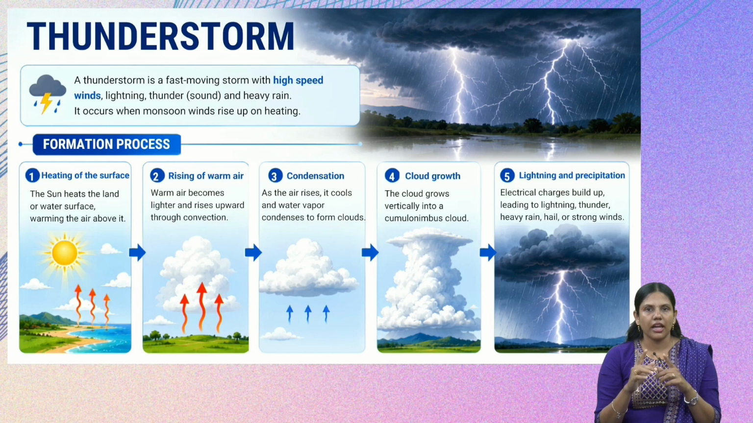Then next is lightning and precipitation. Once the clouds have formed, electrical charges build up and that leads to lightning, thunder, heavy rain, hail or strong winds. So this is the formation of a thunderstorm.